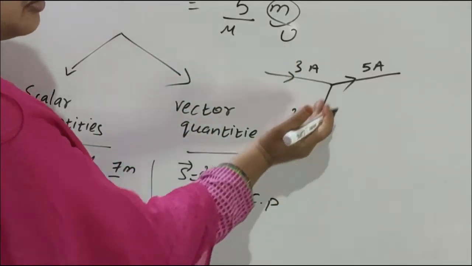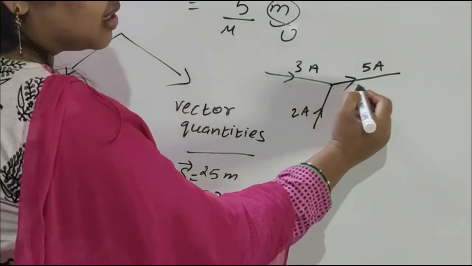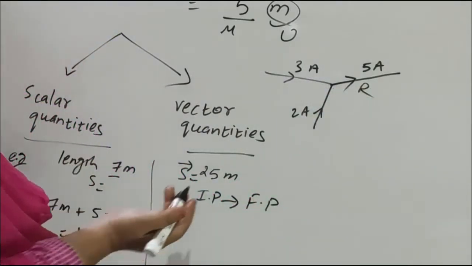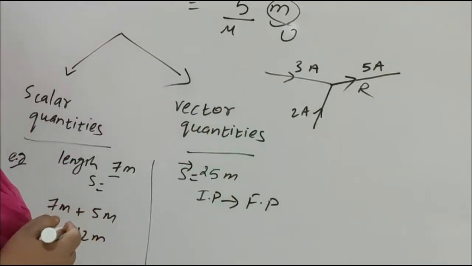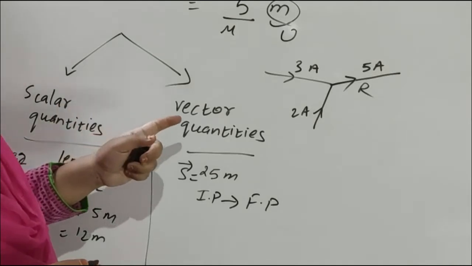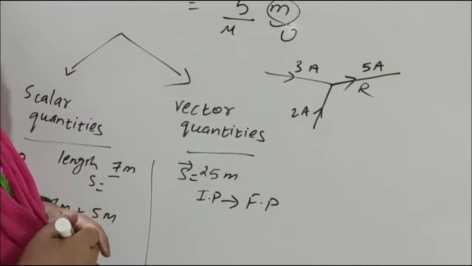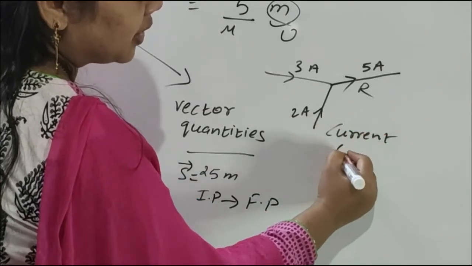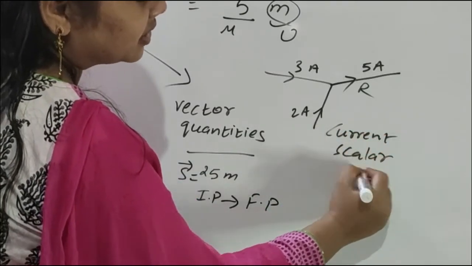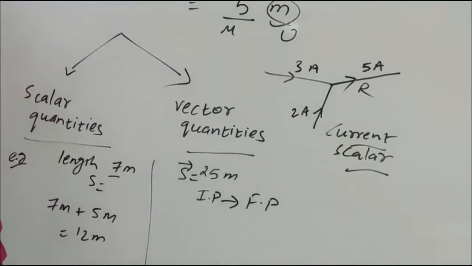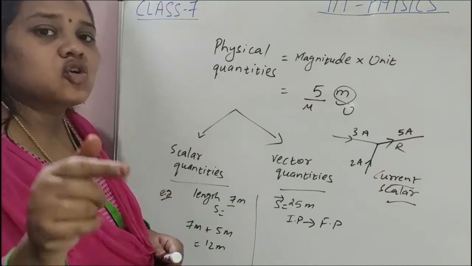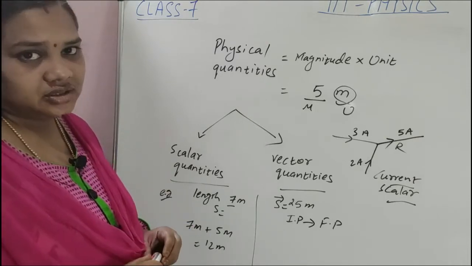From here 3 ampere, from here 2 ampere, and the resultant is 5 ampere. Here it obeys the simple rules of algebra. So it has direction, but it obeys a simple rule of algebra. So current is a scalar quantity, not a vector quantity. To be a vector quantity, it must have direction, and it must also obey the laws of addition.